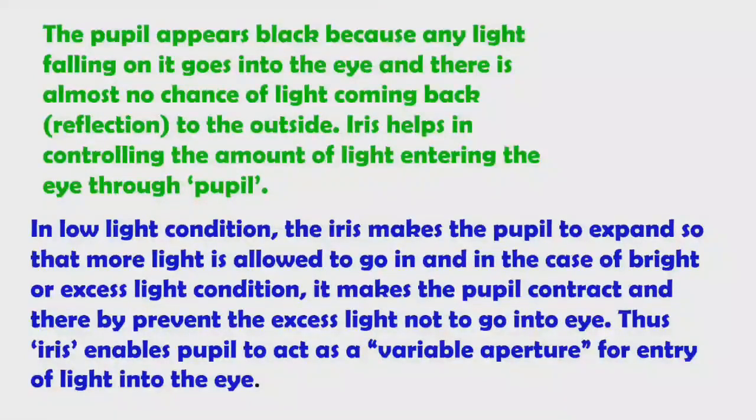In bright or excess light conditions, it makes the pupil contract. When it contracts, the size of the pupil hole decreases, thereby preventing excess light from going into the eye.